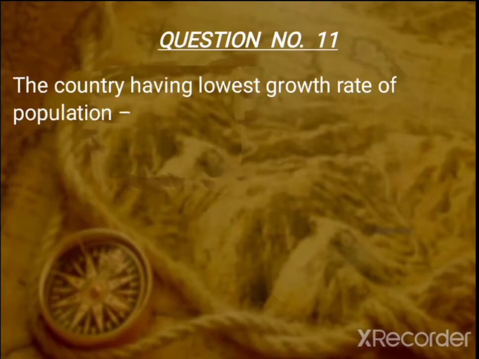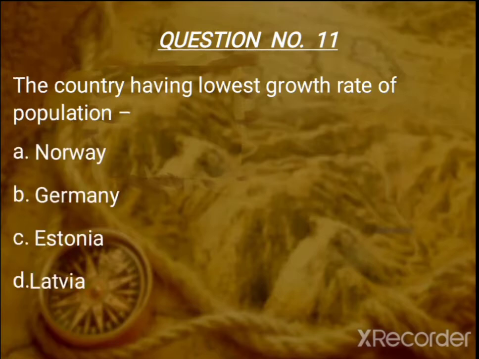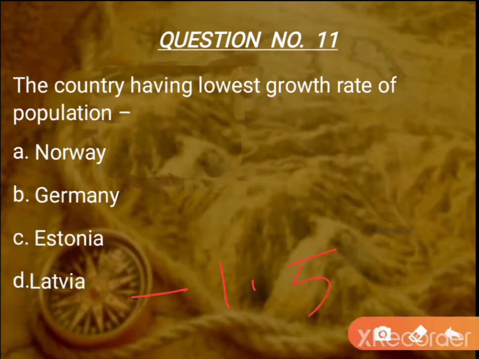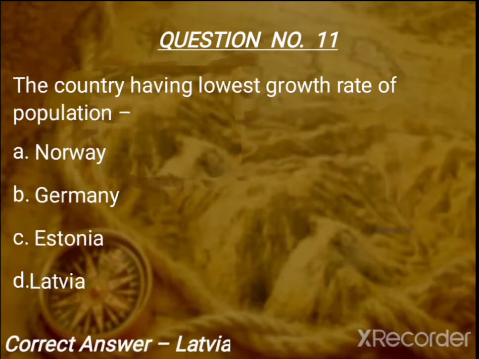Question number 11. The country having lowest growth rate of population. The options are Norway, Germany, Estonia and Latvia. Latvia's growth rate is minus 1.5%, which is lowest as per Demographic Yearbook 2009-10. So the correct answer is Latvia.